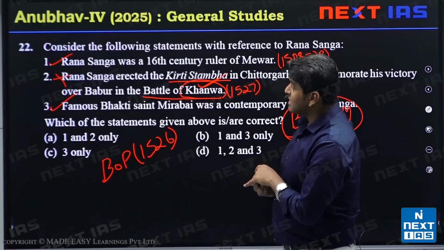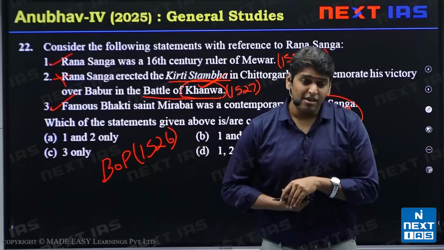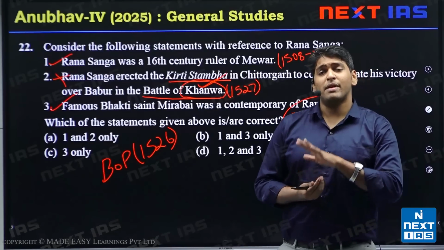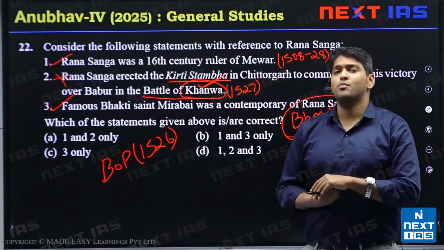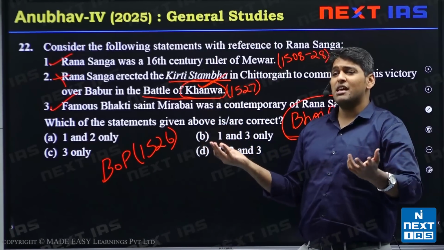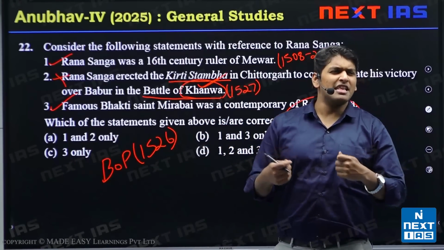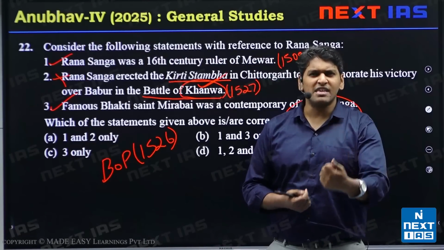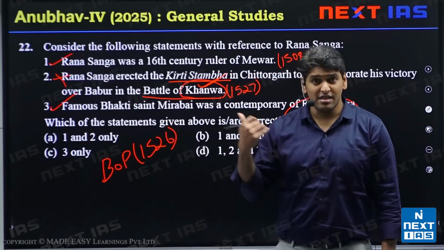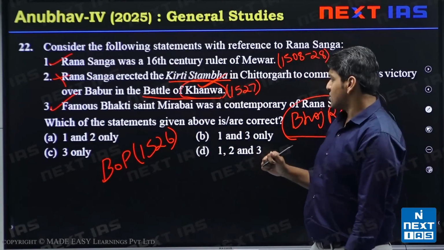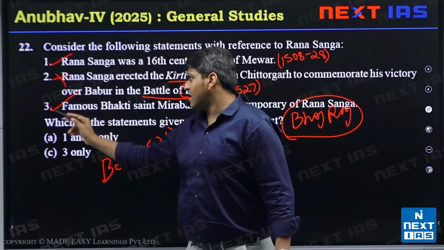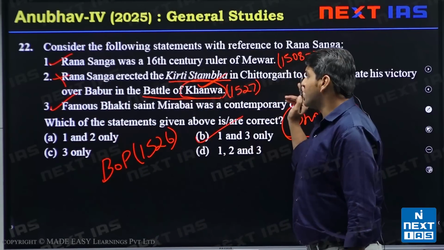It is said that even Babur recognized this threat, because in his own memoir, the Babur Nama, he mentioned Rana Sanga as one of the very formidable kings. Before that battle he announced that he would become a true Muslim and leave behind all the evils like drinking and gambling if he won this battle. So it shows how important this battle was for Babur. So this is all about Rana Sanga. In this, statements 1 and 3 are correct, so the option is B.